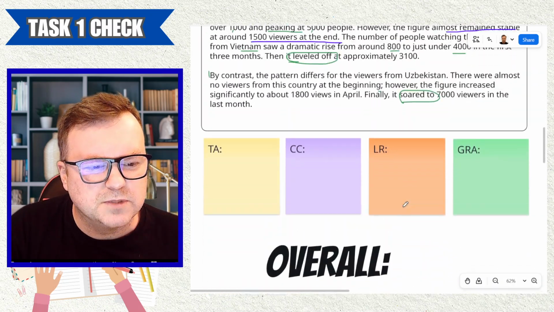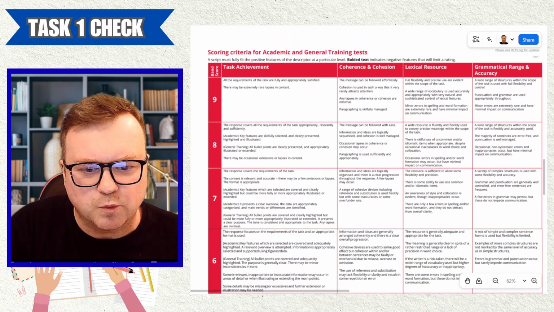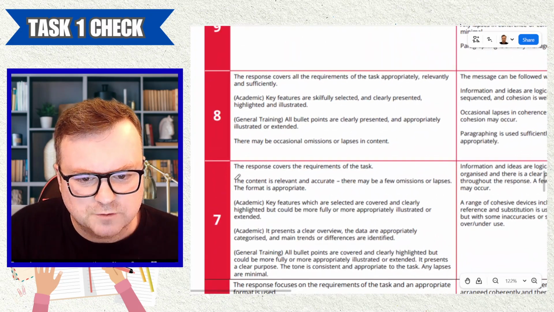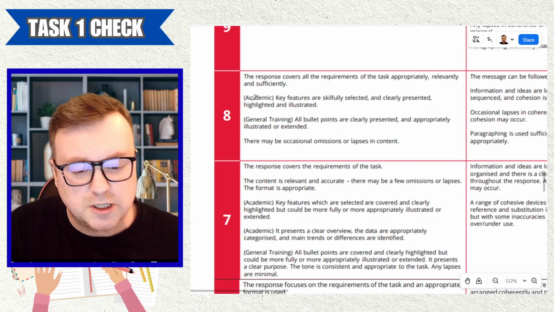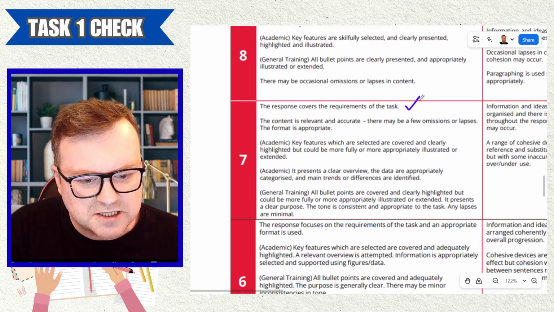So let's take a look at the band descriptors and we'll see what I've given and why. This is a little bit small, but I'm sure we can zoom. Because of the imprecision, I'm already ruling out 8. So I want to just take a look at 7 and take a look at 6. Response covers the requirements of the task. Yes.